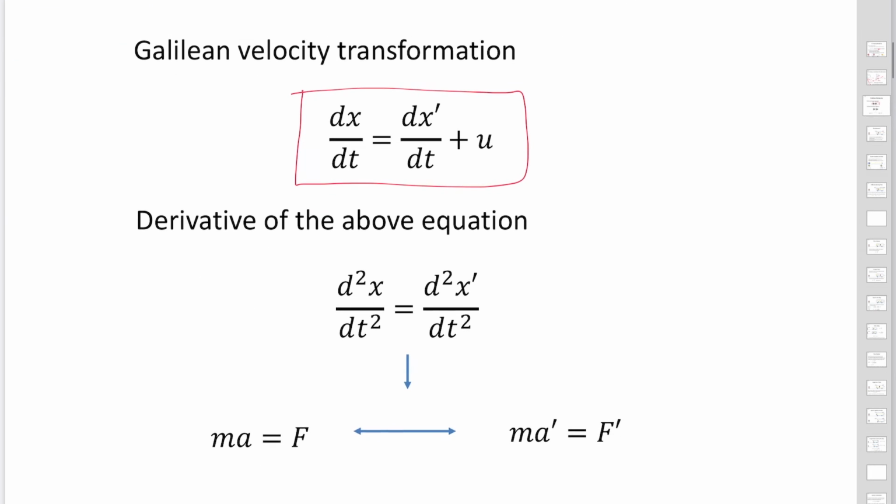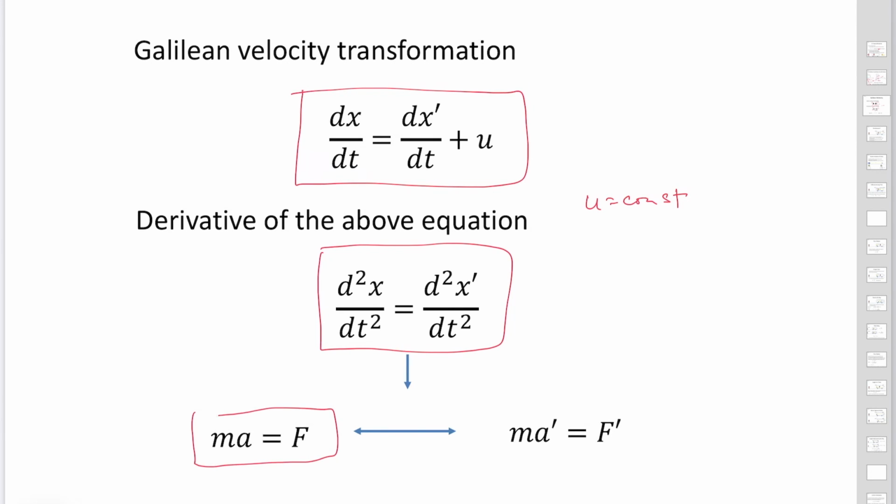Then find one more derivative. Because u is constant, the derivative of the constant quantity is 0. So from this equation, the acceleration is the same. So F equals ma, Newton's second law, holds independent of the frames. This is what we call Galilean relativity.